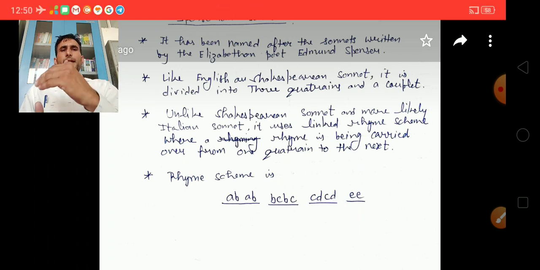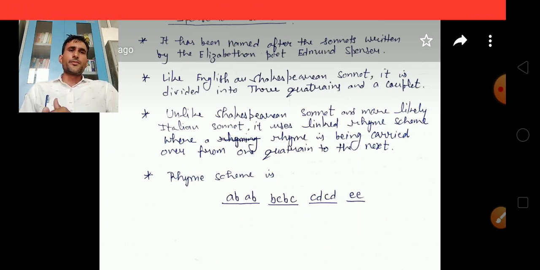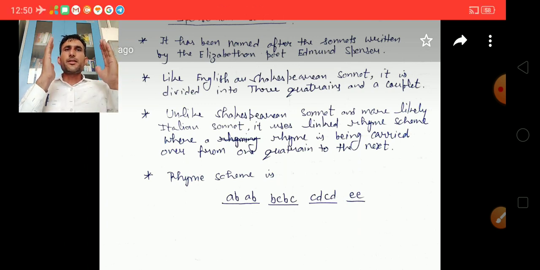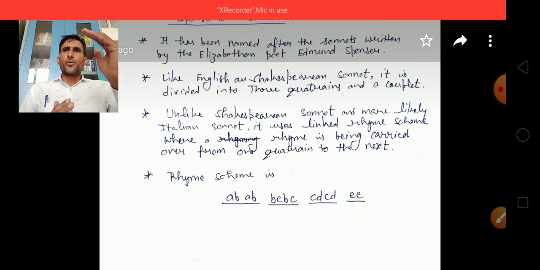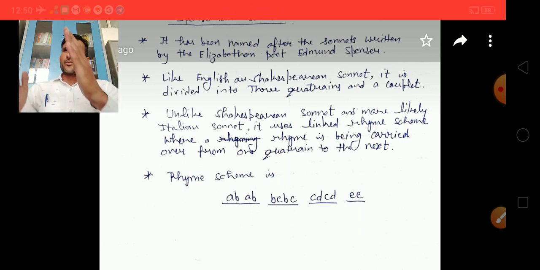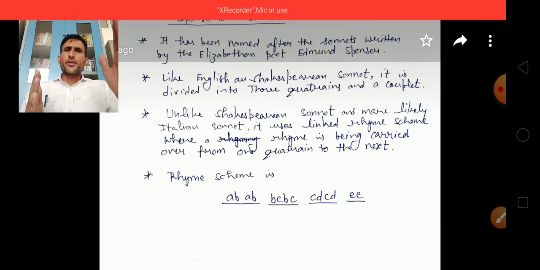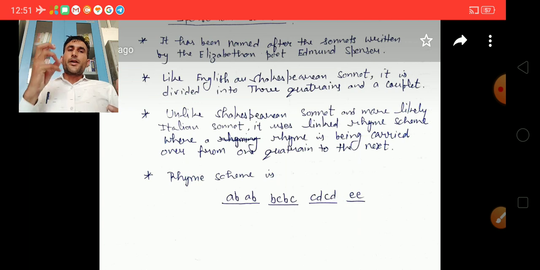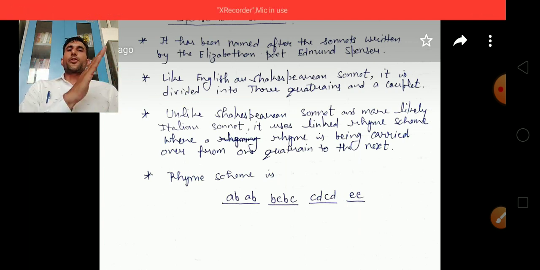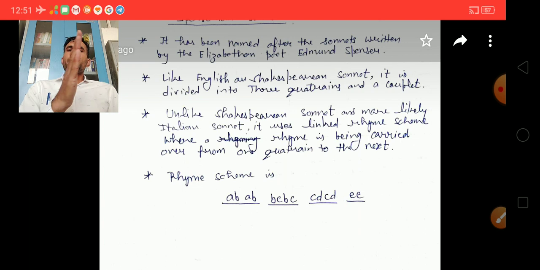But unlike the Shakespearean sonnet, and more like the Italian sonnet, it uses a linked rhyme scheme. In the Shakespearean sonnet there is no linked rhyme scheme, but in the Petrarchan sonnet there is, and Spenser also used a linked rhyme scheme, where a rhyme is carried over from one quatrain to the next. So let's see the rhyme scheme.